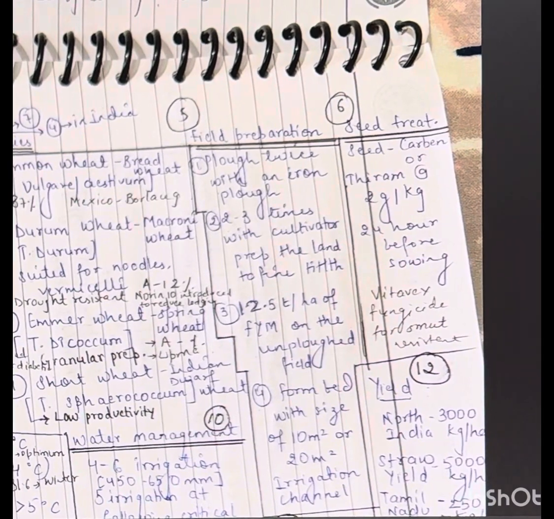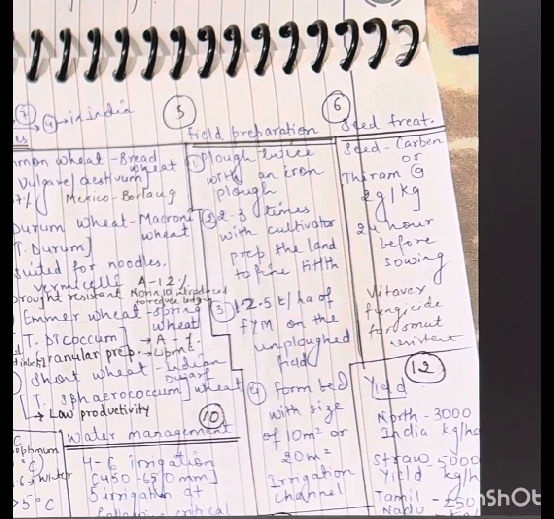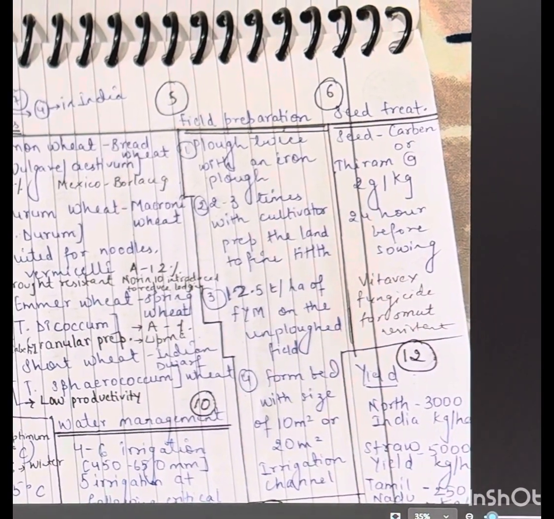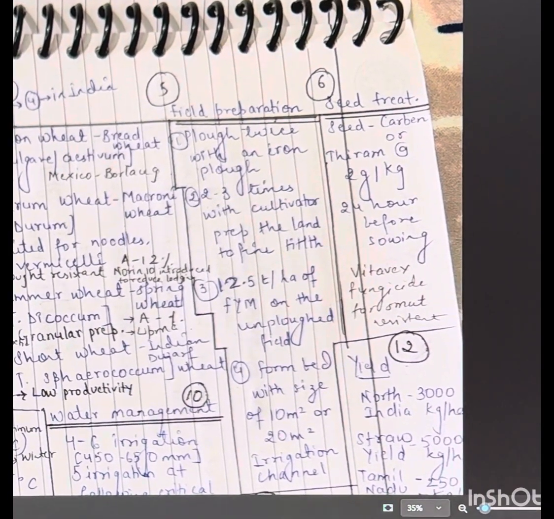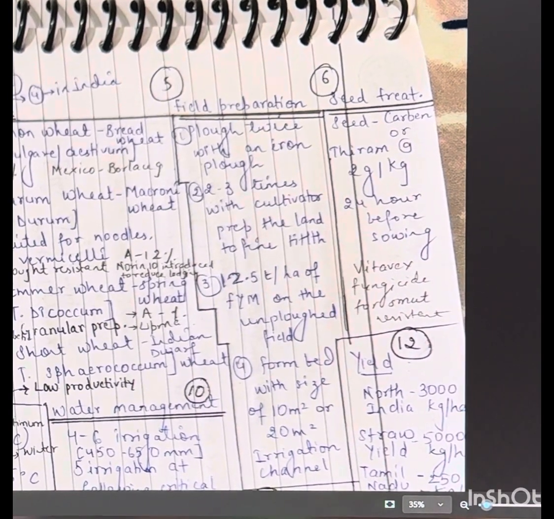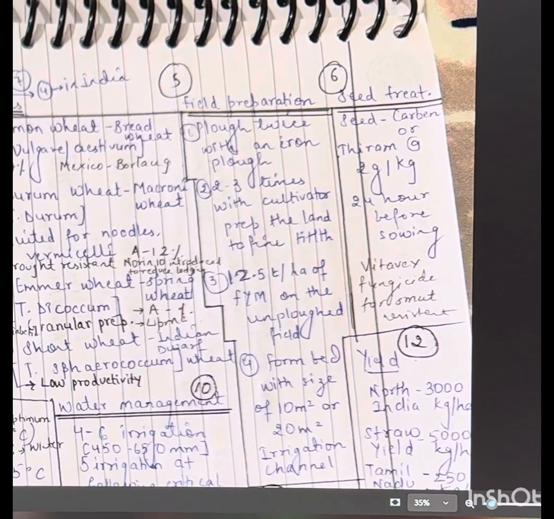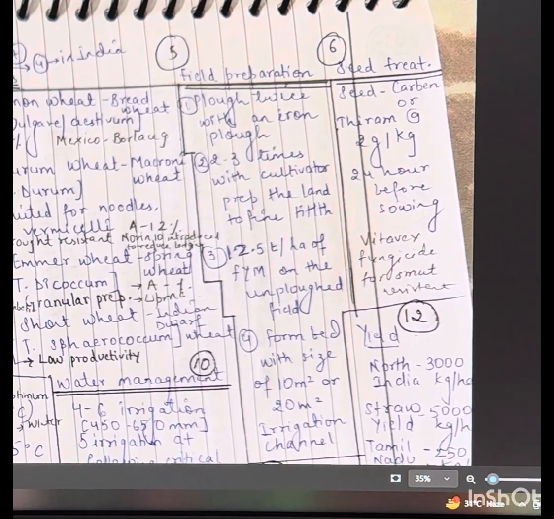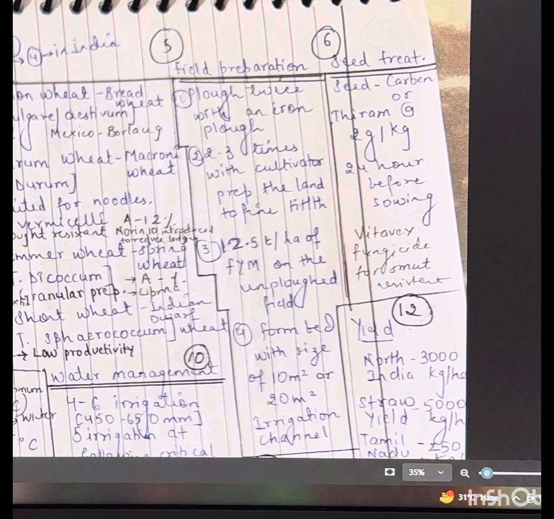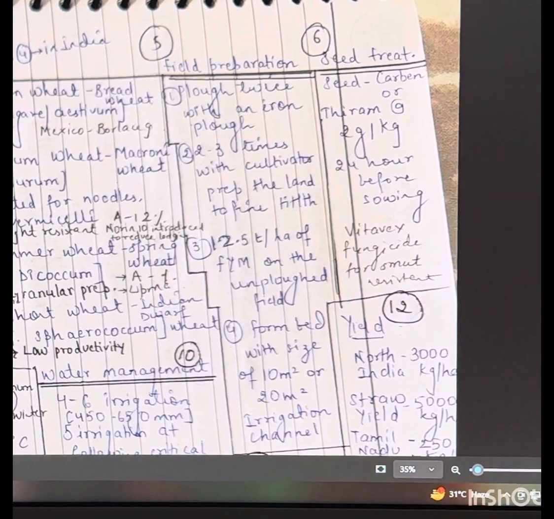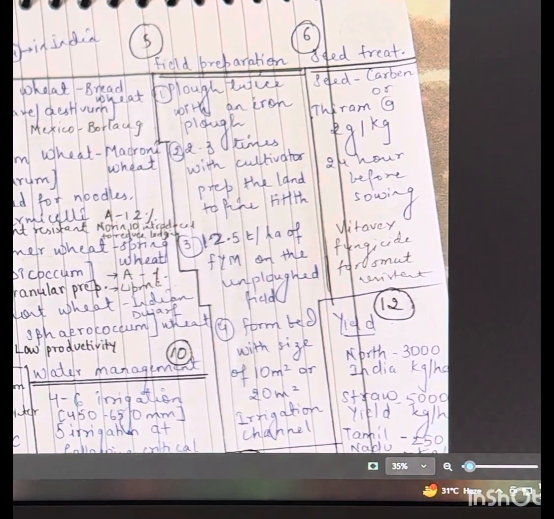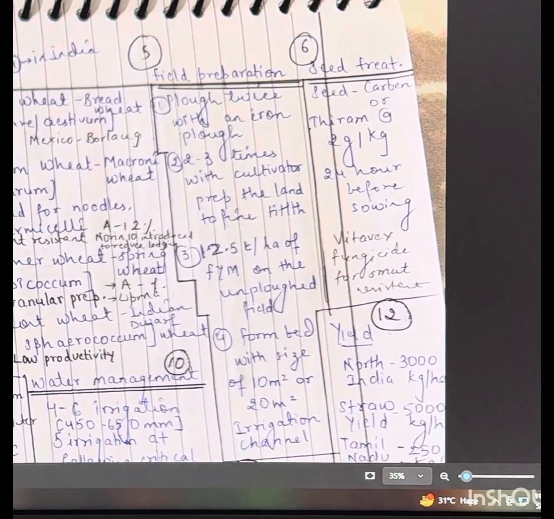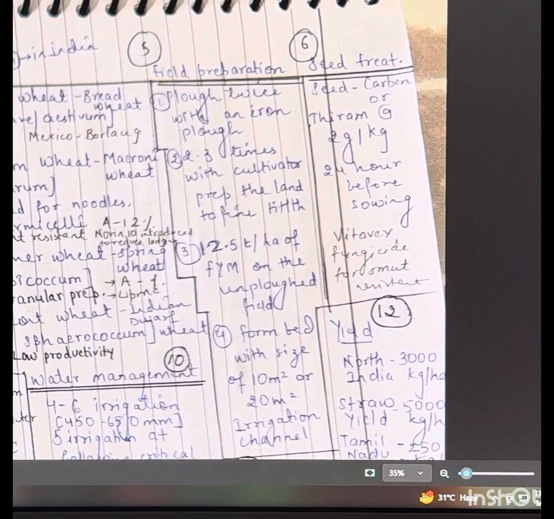Field preparation for wheat crop. Plow twice with an iron plow, then 2 to 3 times with a cultivator. Prepare the land to fine tilth. Apply 12.5 tonnes per hectare of FYM on the unplowed field. Form beds of size 10 square meters or 20 square meters with an irrigation channel. Seed treatment: seed should be treated with carbendazim and thiram at the rate of 2 gram per kg, 24 hours before sowing.